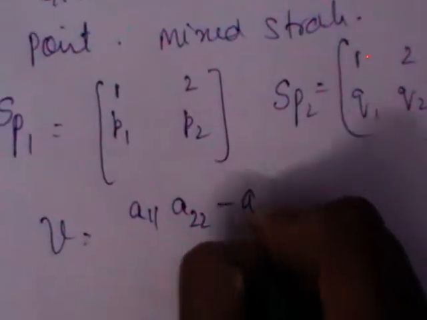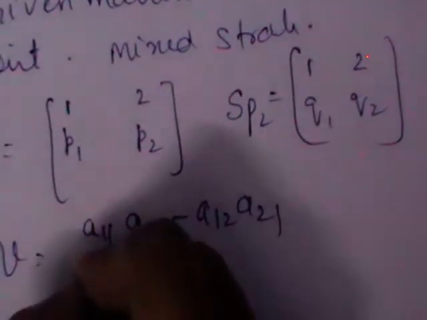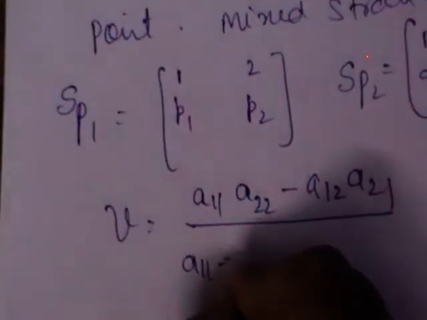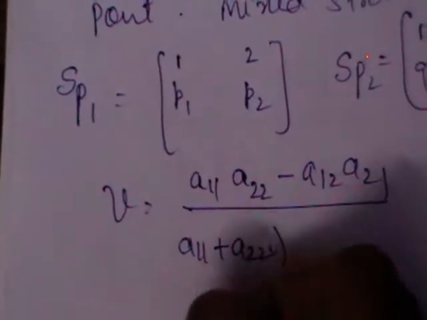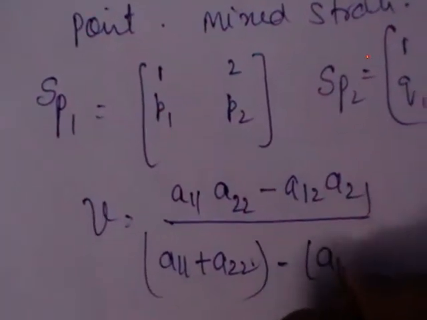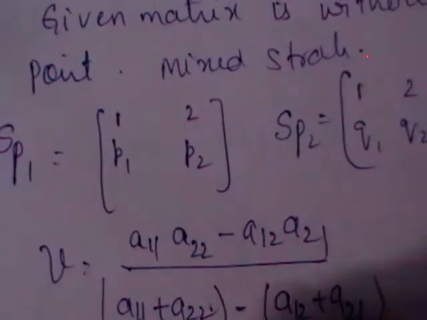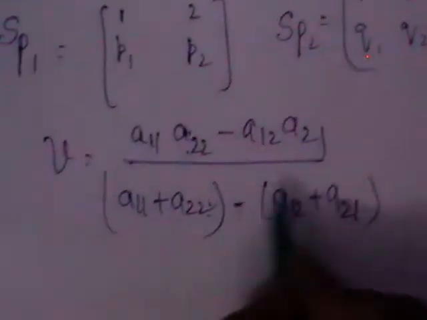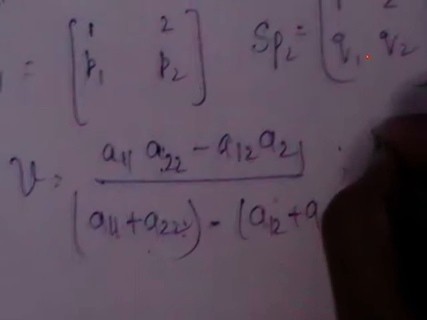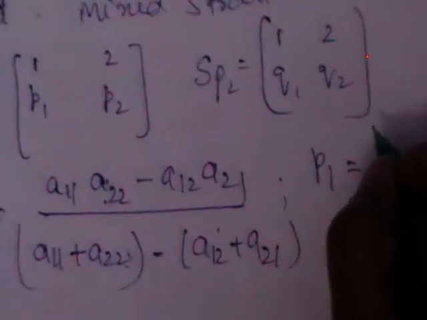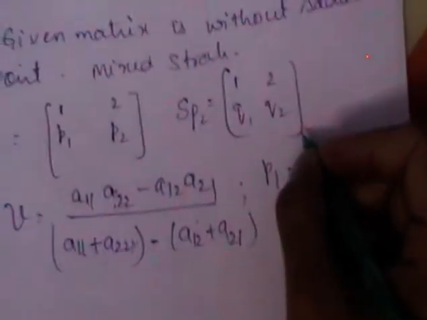The value of the game is A11 A22 minus A12 A21 by A11 plus A22 minus A12 plus A21. Did you observe? Here you have the same denominator. So what is the formula for P1?